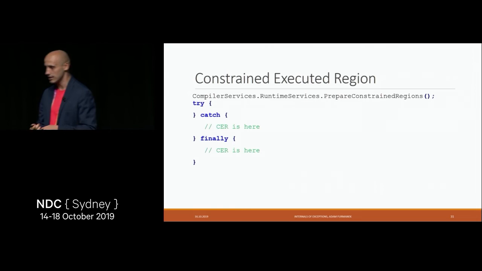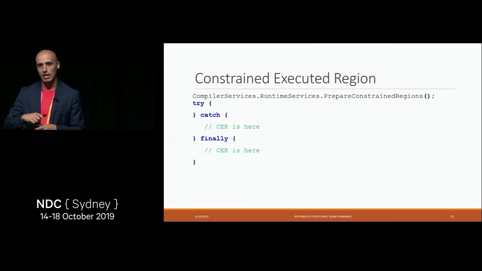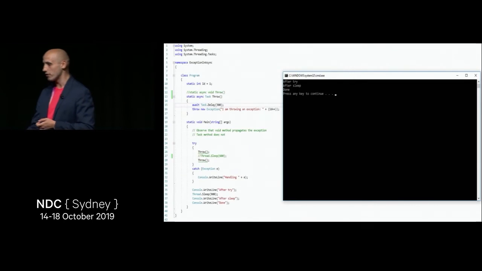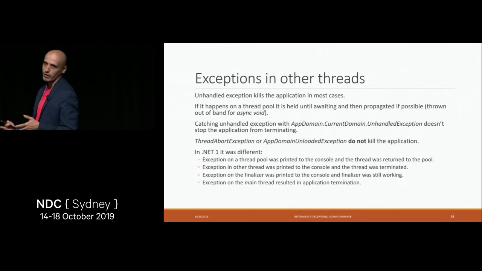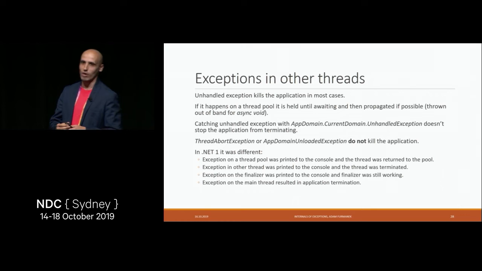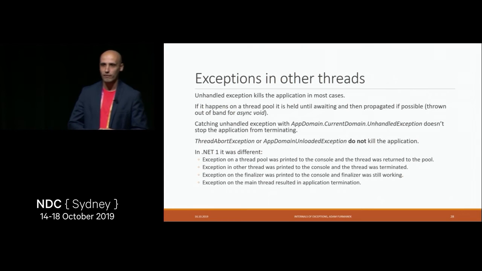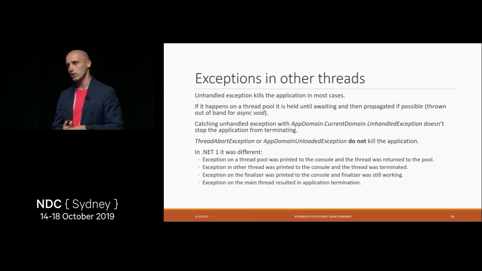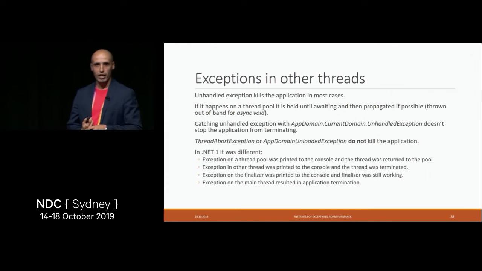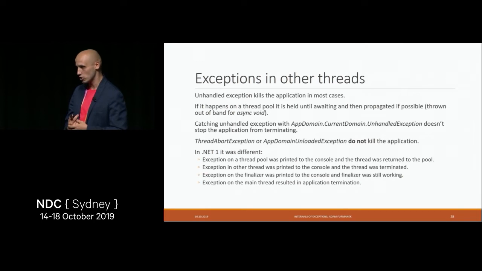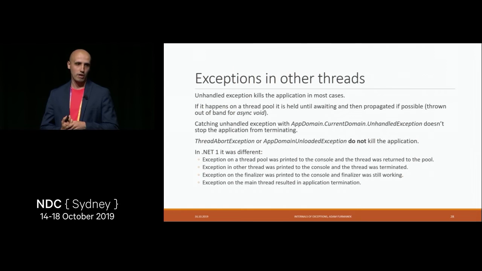But now the thing is, we have already seen some exceptions being propagated in an out-of-band manner. What happens when we throw exceptions on other threads? In .NET, it really depends on the version. Whether we use very old .NET like .NET 1, .NET 4 or .NET 4.5, whether the exception is thrown on a thread pool or a normal thread, the exception may or may not kill your application. But the general rule of thumb is whenever you create a new thread and you don't handle the exceptions, it will kill your application. So unhandled exceptions on threads do kill your application immediately.